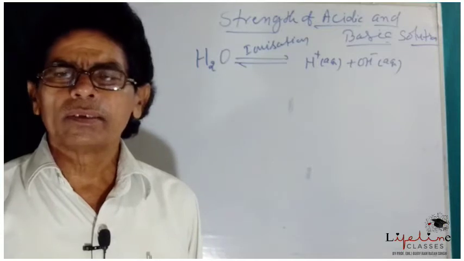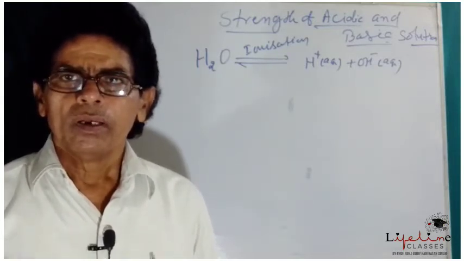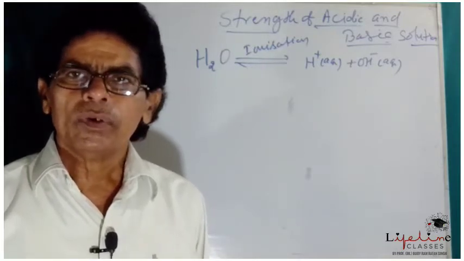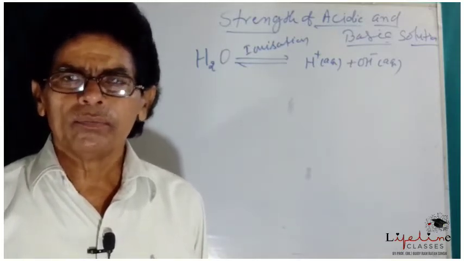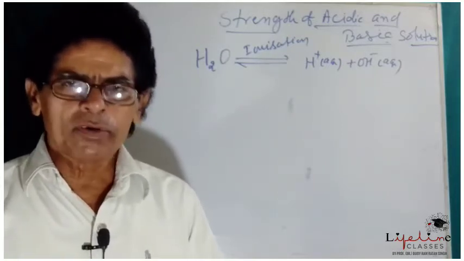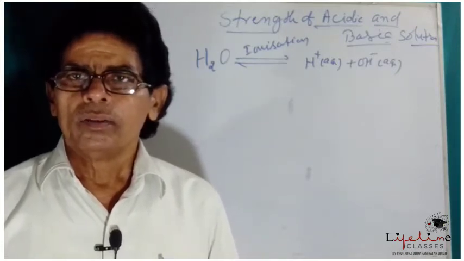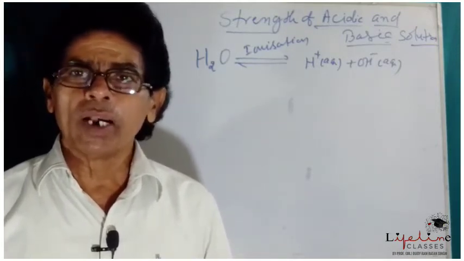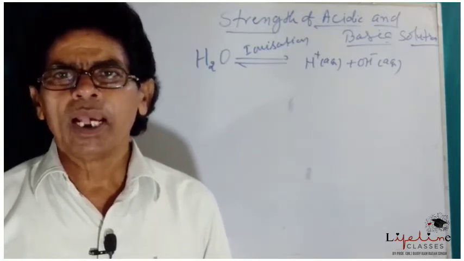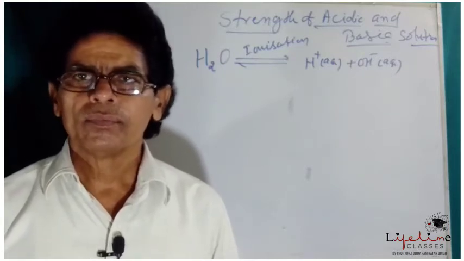hydrogen ion has no electron. A hydrogen atom has only one electron in its outermost orbit, and after losing the only electron from the outermost orbit, it becomes H+, that is, hydrogen ion.